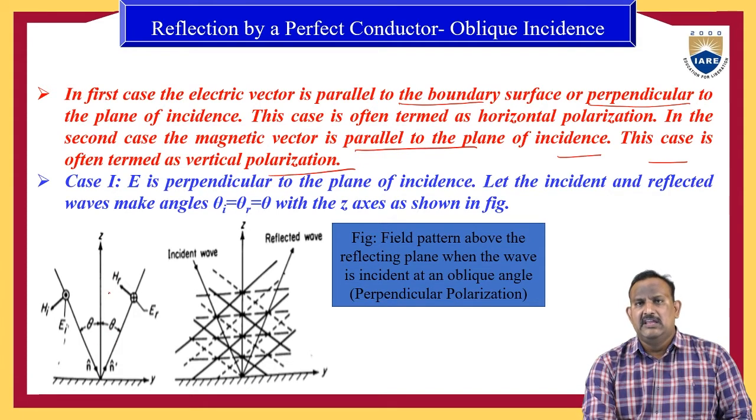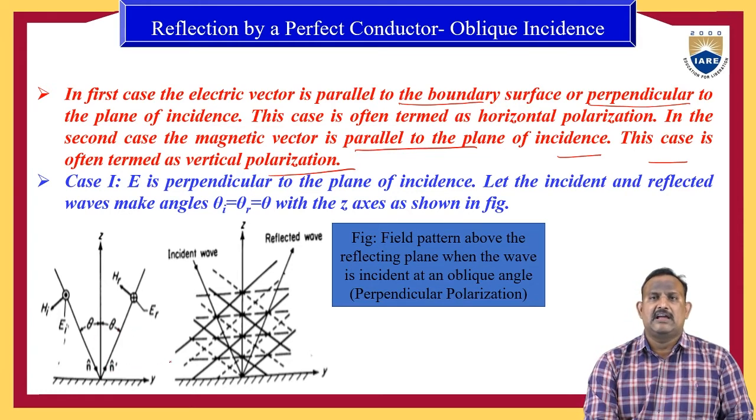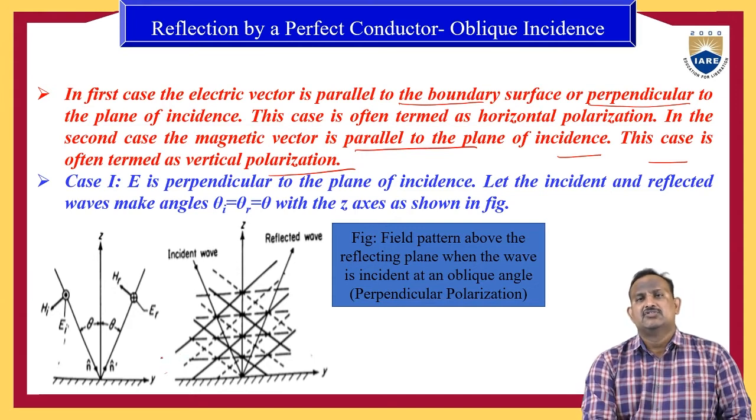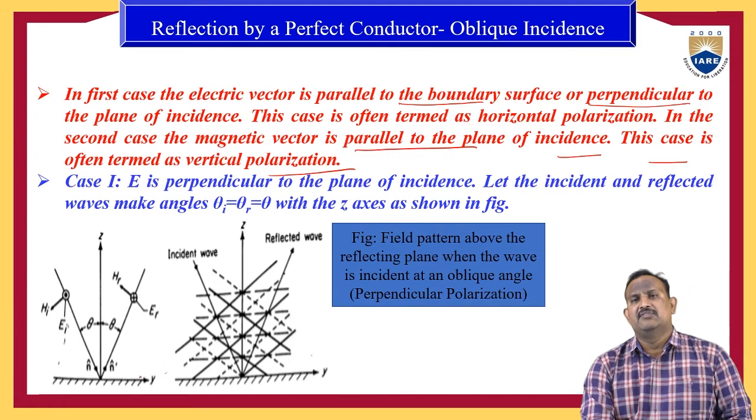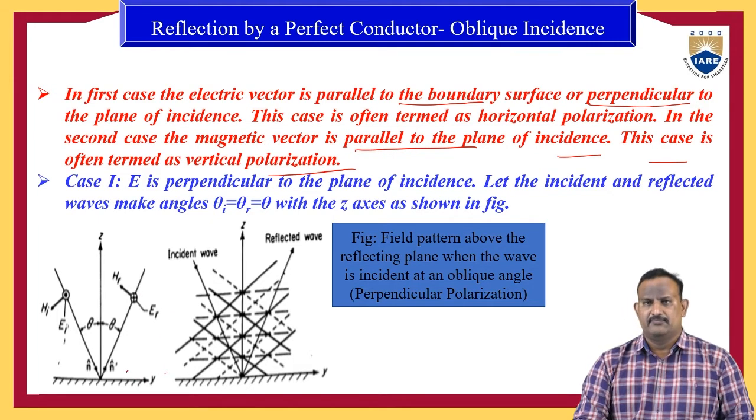Because of the standing wave along the z-axis, we cannot progress the information. Due to the traveling wave, we can transfer the information from one place to another.